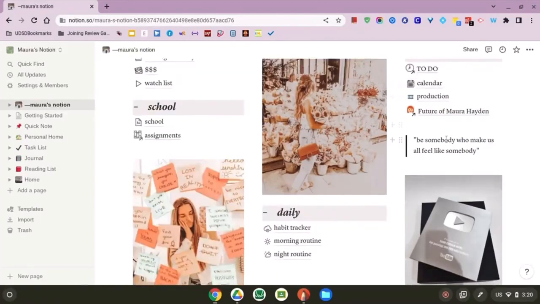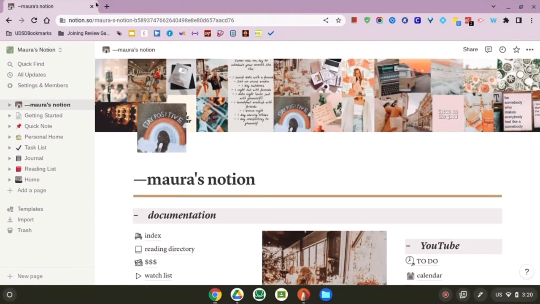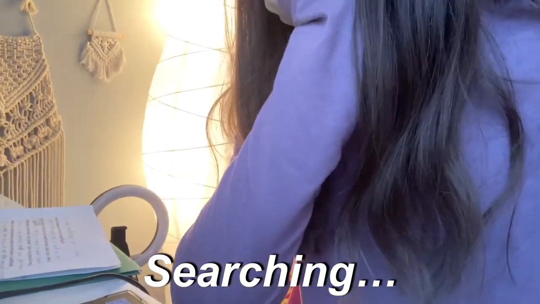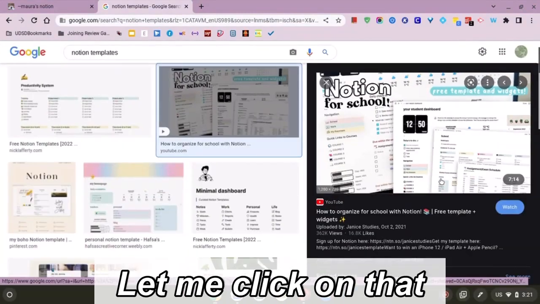Okay, so this is what my Notion currently looks like. There's so many things going on. I haven't used this in such a long time, so I just need to find a new template that works better for me. This is kind of interesting. Let me click on this.